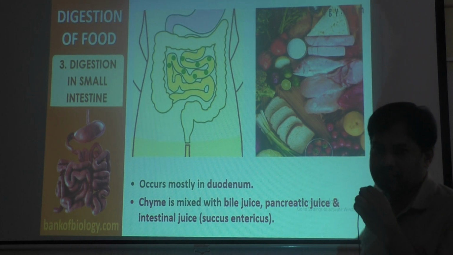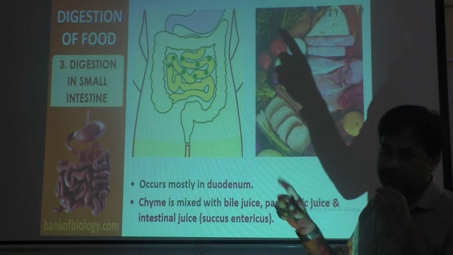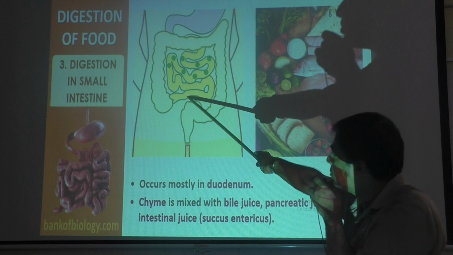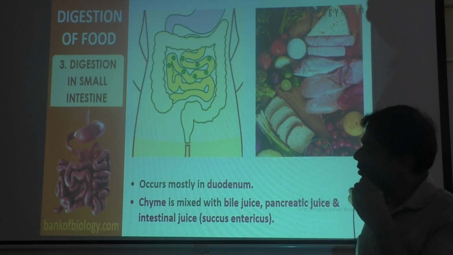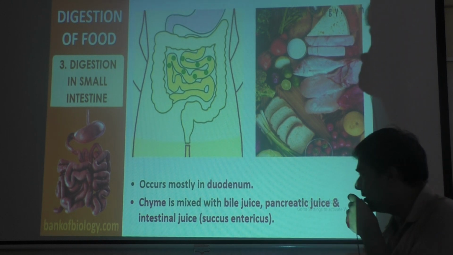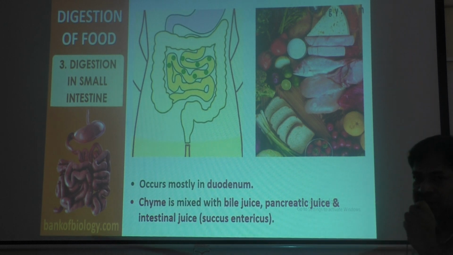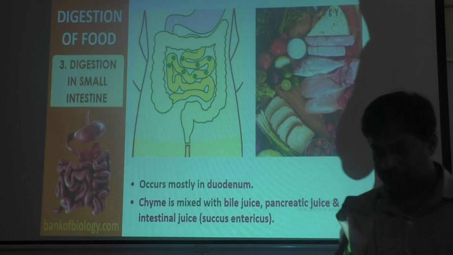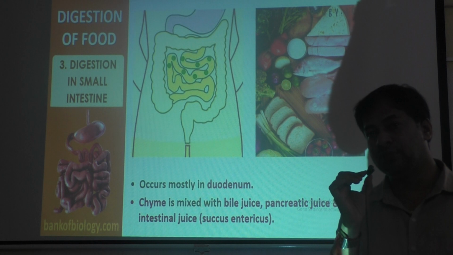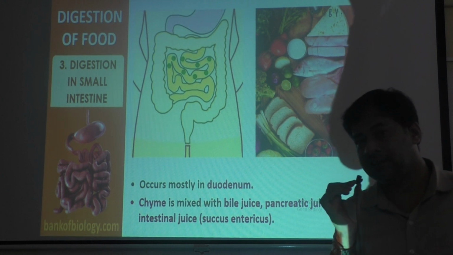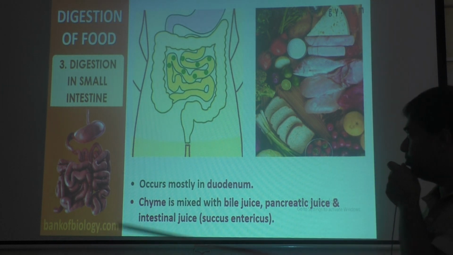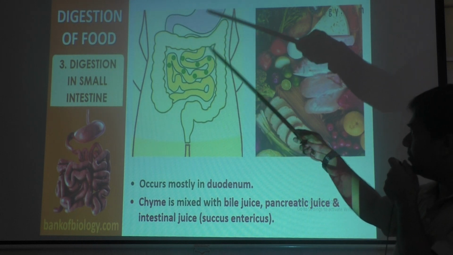If you remember, the small intestine has three parts. The first part is called duodenum, the second part is called jejunum, and the third part which joins the large intestine is called ileum. So in the first area, the duodenum, the final step of digestion starts, where chyme, a partially digested food, arrives. You already learnt when chyme is produced. Chyme is partially digested food, a paste-like food formed when HCl, hydrochloric acid, mixes with the food in the stomach. So that partially digested food comes to the small intestine from the stomach.